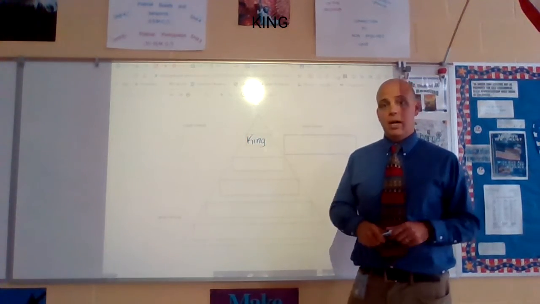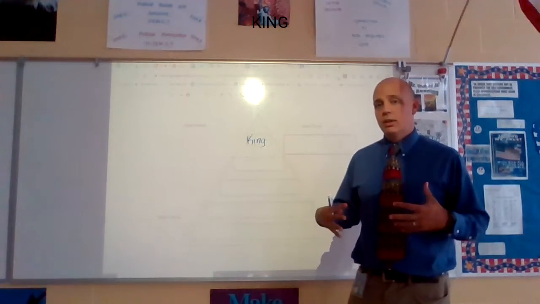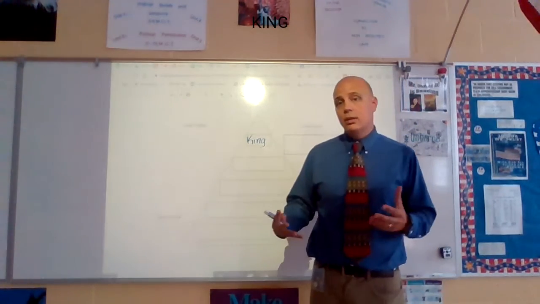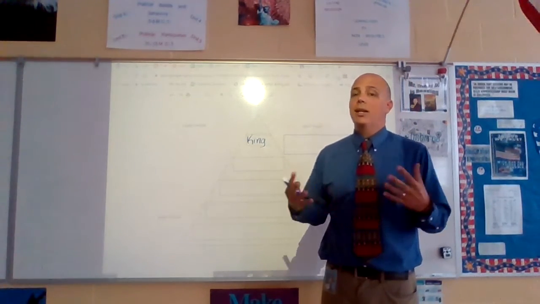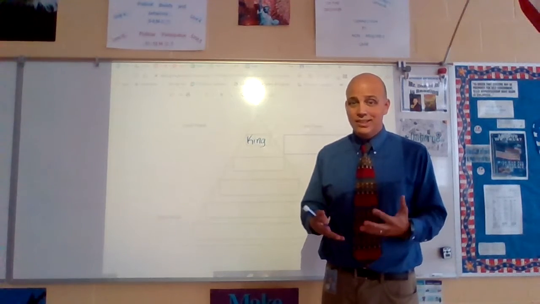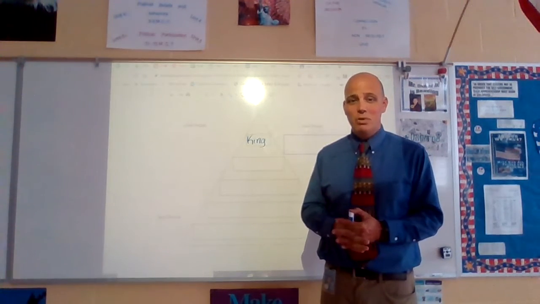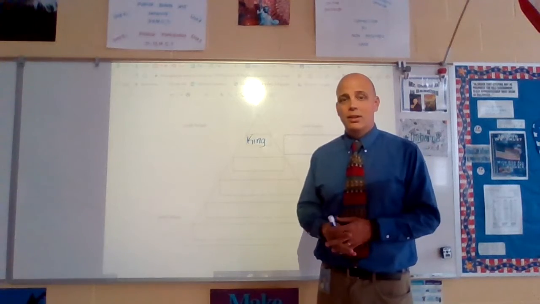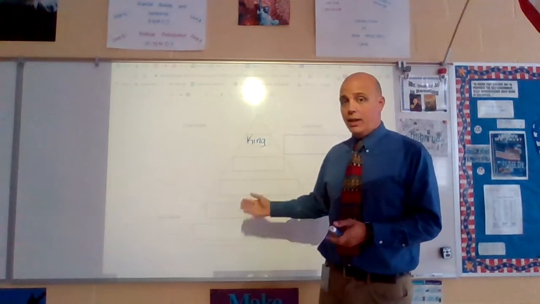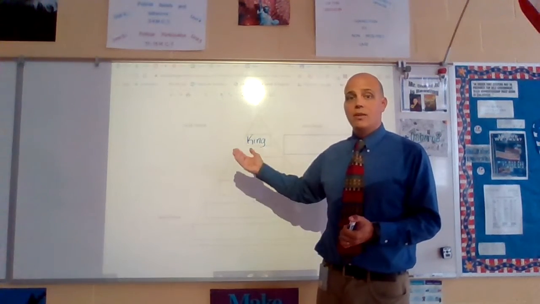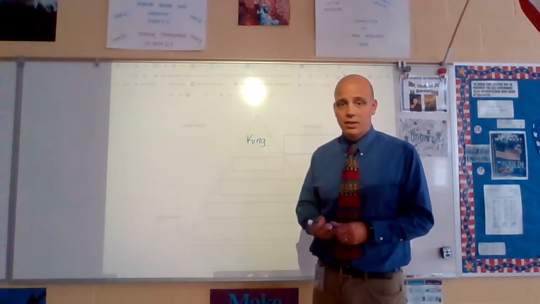Well, the king has the most power because if you go back to medieval times, the king owned all the land. And since he owned all the land, he makes all the policies. He gets to decide all the issues and what's going to happen in his realm. All right, so the king's got the most power. And that is true for the colonies. The king had the most say of what was going on in the colonies.